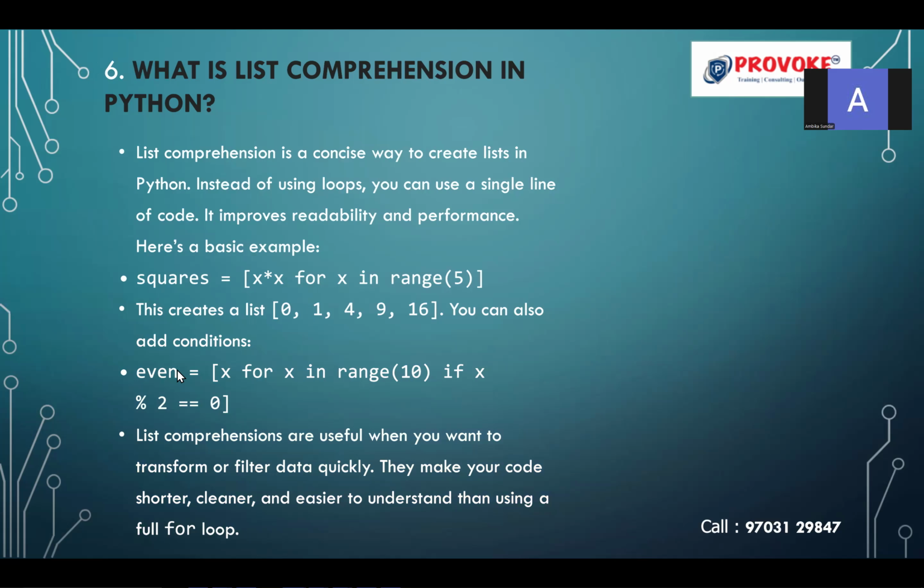In this case, even creates a list. In this, even is the list. Inside the square bracket, I am going to give the expression, it has to find the squares for the given range of 10. For each x in the range of 10, taking the values 0 to 9, it is going to check whether x divisible by 2 is equal to 0. Whichever number satisfies divisible by 2 equal to 0 will be considered an even number.